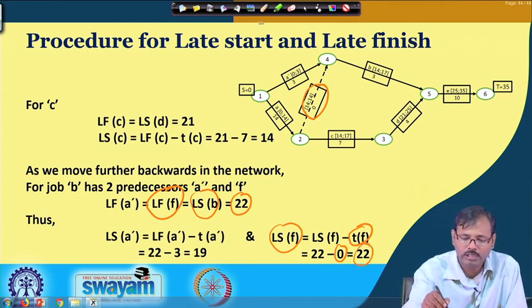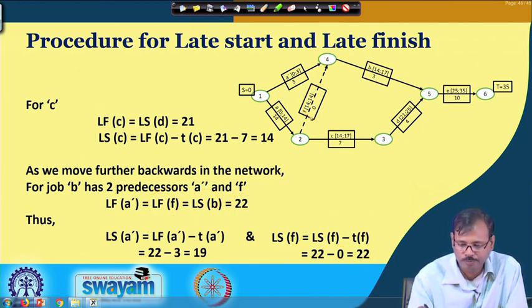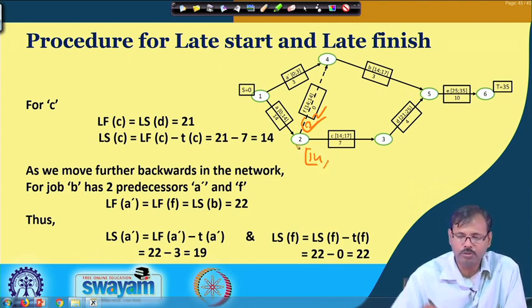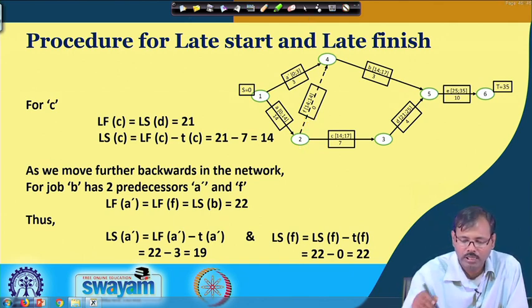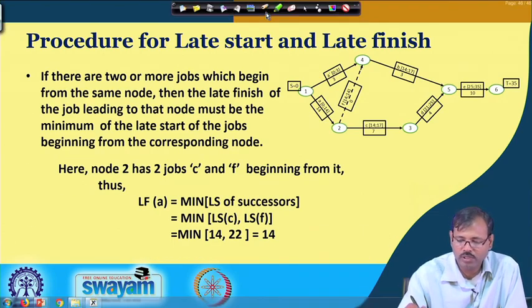So, now in this case you can find out that up to this we have received, and we can find out this job has to be started latest by 22, this job has to be started latest by 14. So, that means at this particular point these two jobs are to be considered. So, let us see how we can calculate it for job A. If you consider job A, this one is supposed to be started at 22, this was to be latest started by 14.